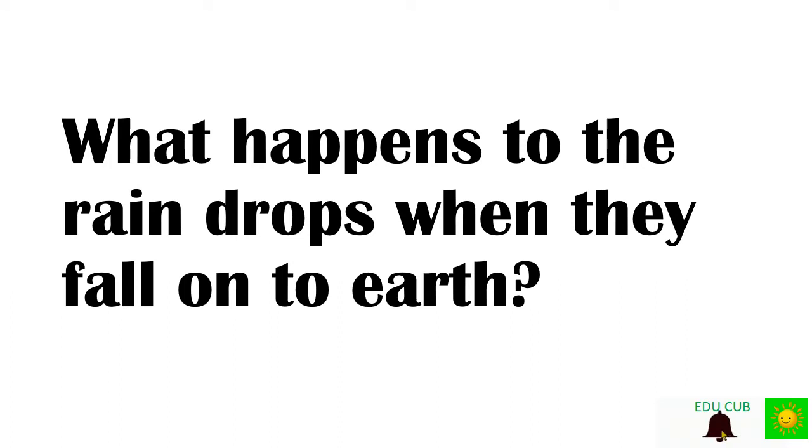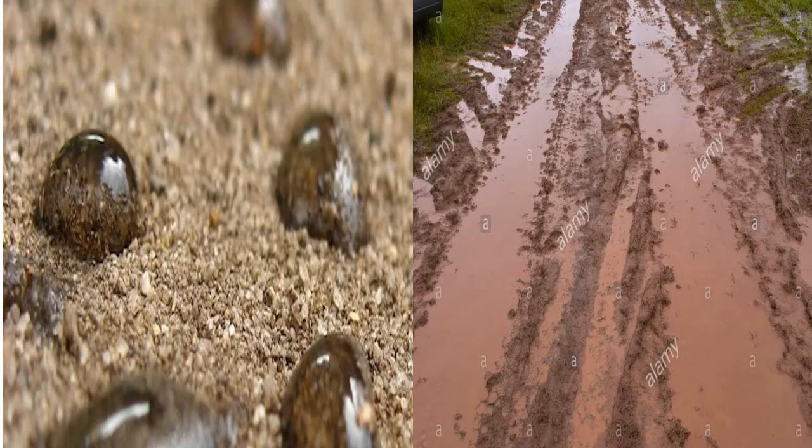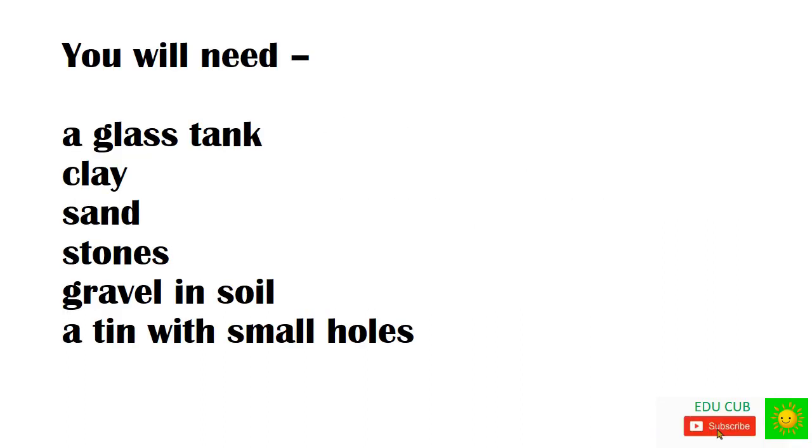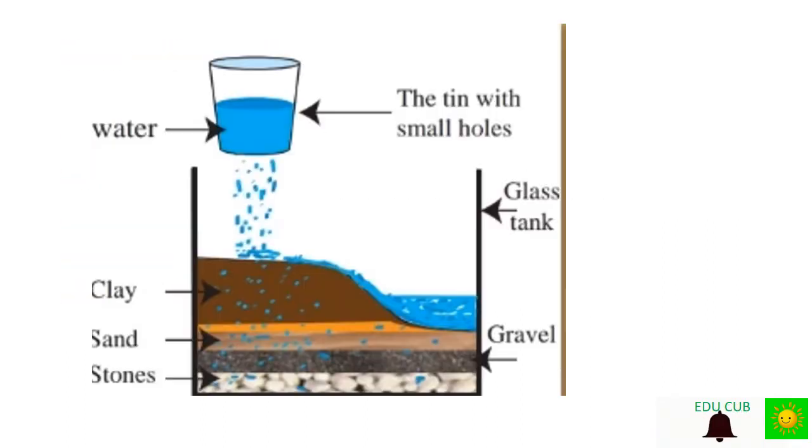Can you tell me what happens to the raindrops when they fall on the earth? Sometimes they flow, sometimes they are absorbed by the soil, and sometimes they gather in muddy puddles. Let's find out the behavior of raindrops when they fall down. You will need these things. After that, put the components of the soil into the glass tank like this. Then pour some water onto the components using a tin with holes. Observe the flow of water.